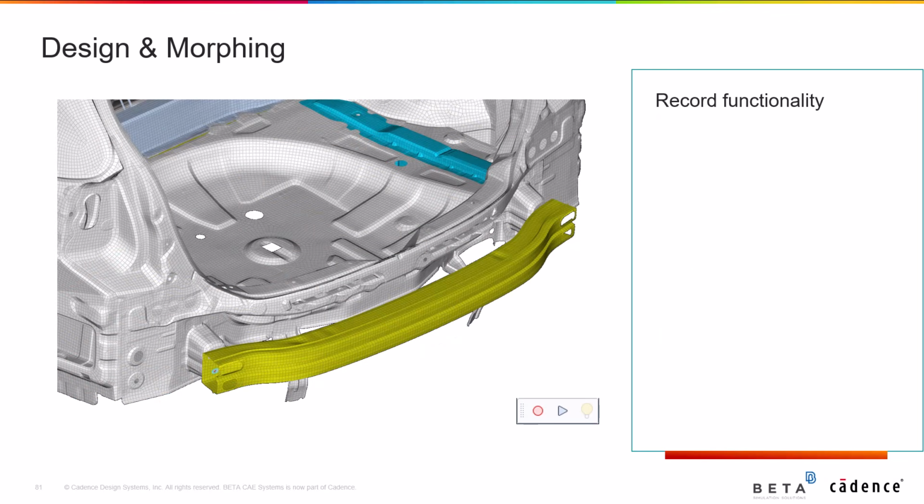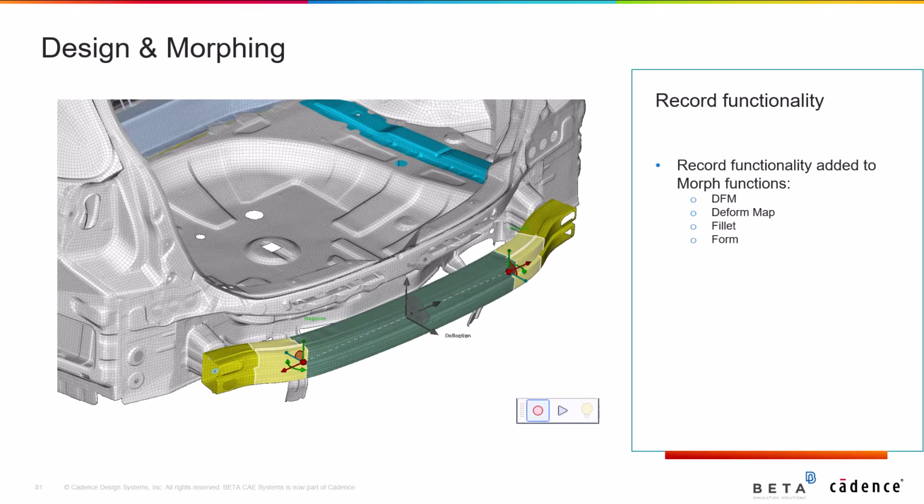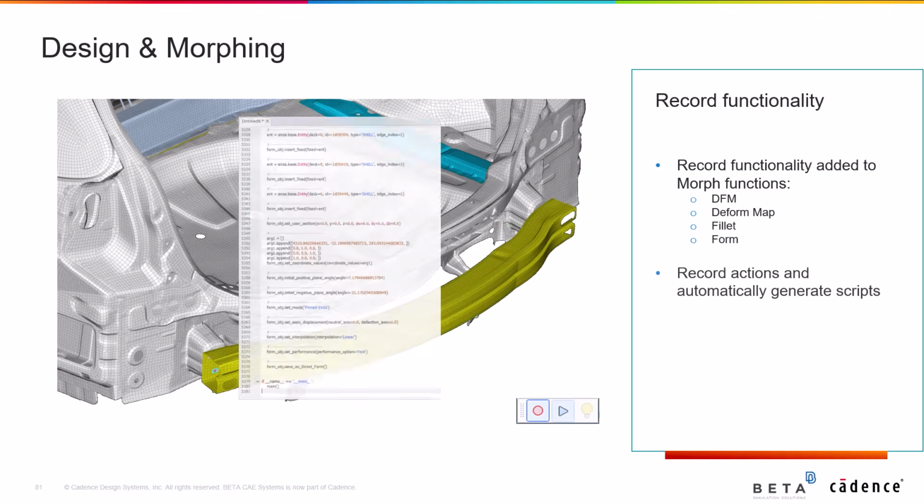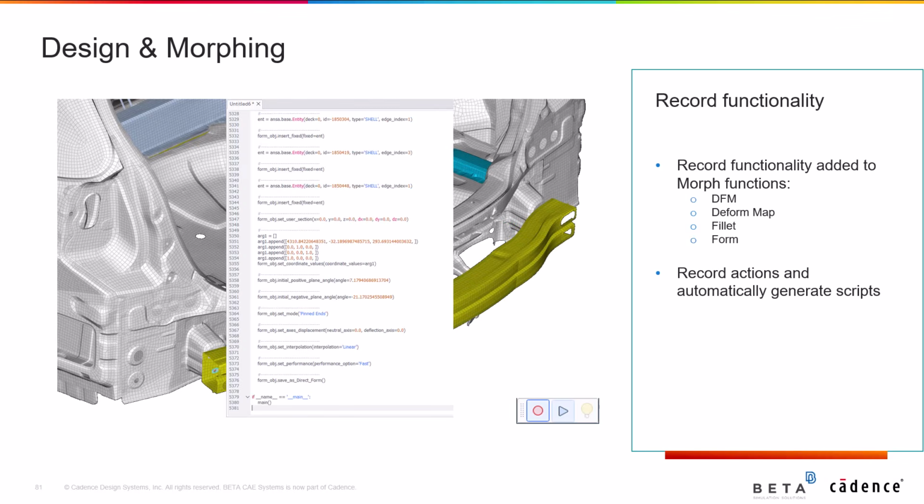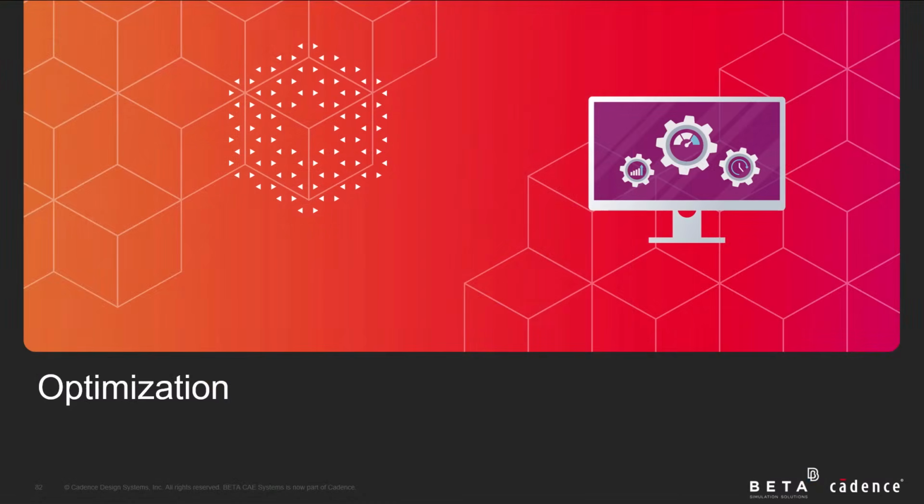Finally, the record functionality has been implemented for the following morph functions: DFM, deform map, fillet, and form. Users can now record their actions with these functions and automatically generate the relevant scripts, which can later be used for automated processes. Other major enhancements are introduced in the optimization field.